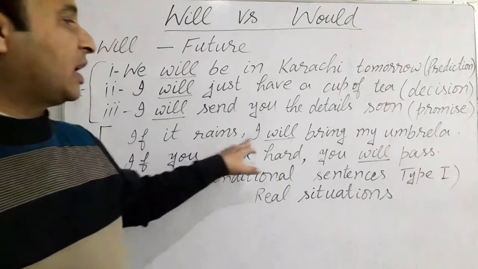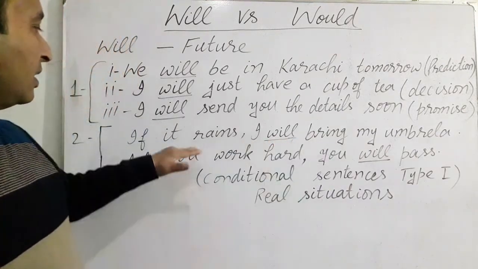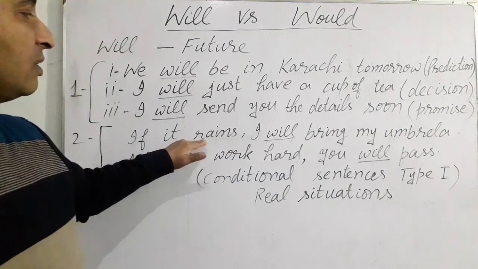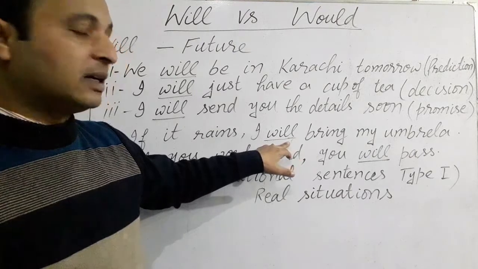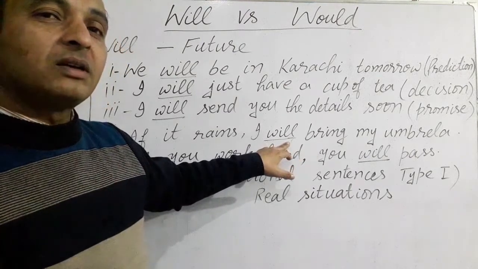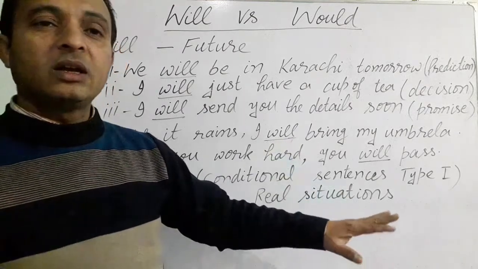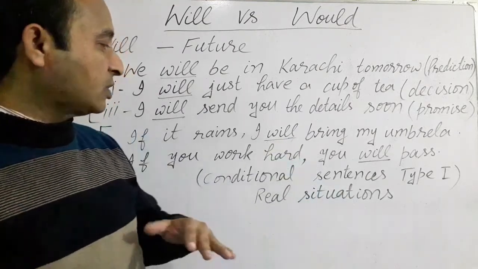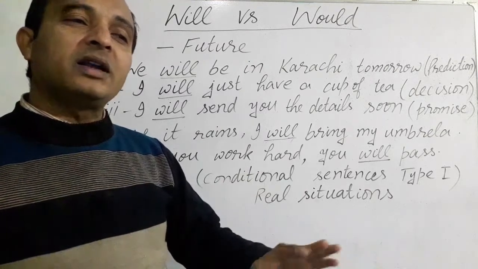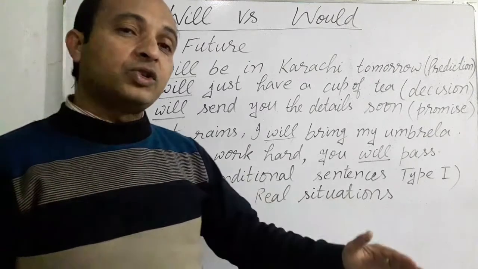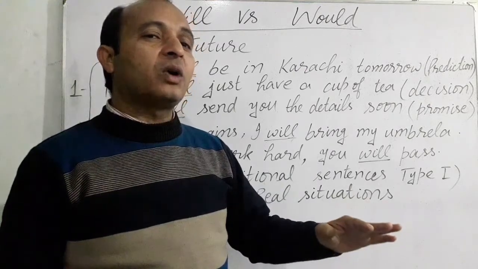If it rains, I will bring my umbrella. In this sentence, we see the use of modal will in the main clause of the sentence. In the main clause we are using will because this is the real situation. We are speculating about the real situations in future which are possible, which are not quite imaginary.